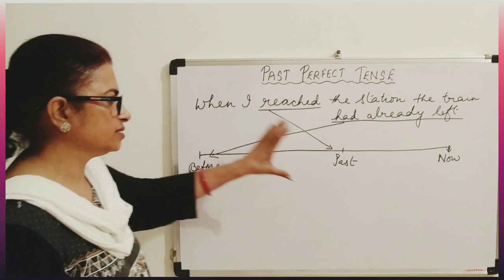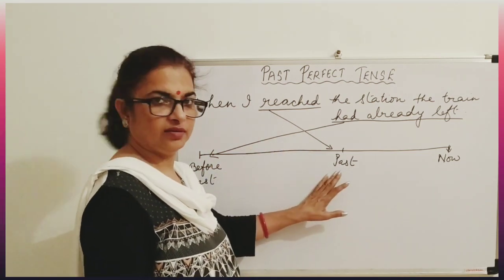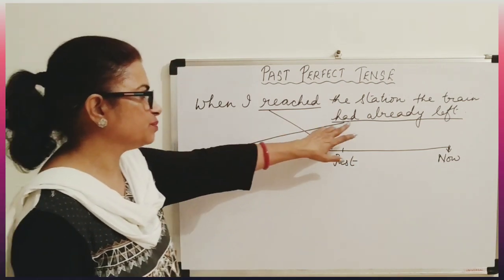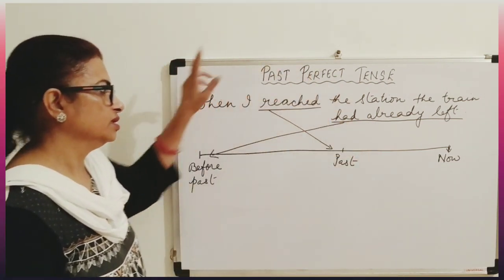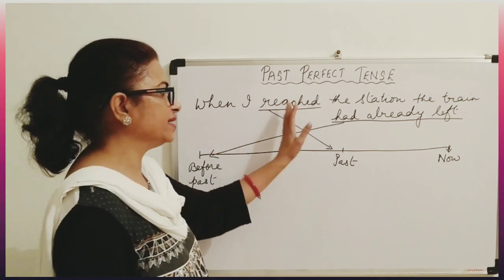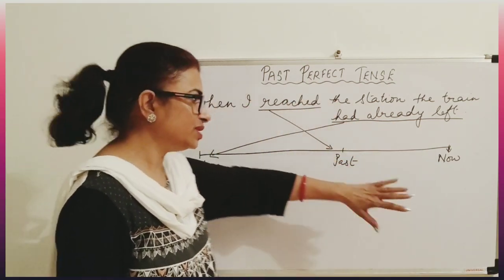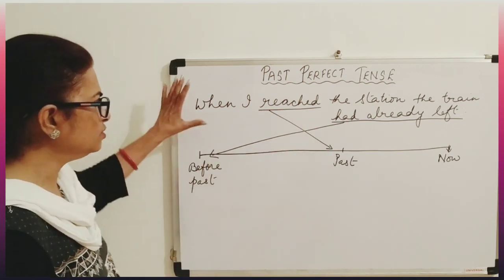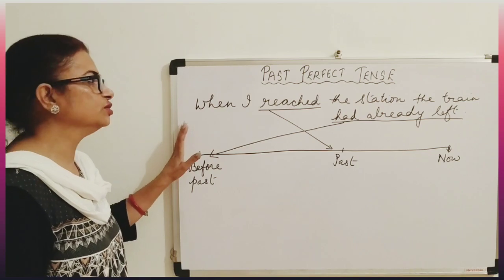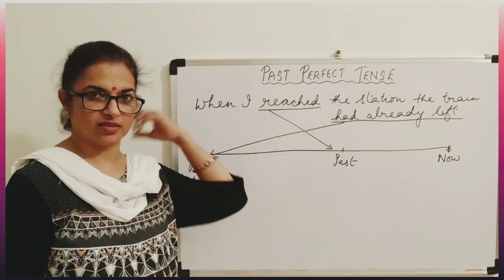And after that, this is the past and then it is reporting. So whatever the past perfect tense is used, that is the first action, and then it is a simple past action, and then it is a reporting action. You must adhere to this timeline. If you adhere to this timeline, you won't find any difficulty in using past perfect tense.